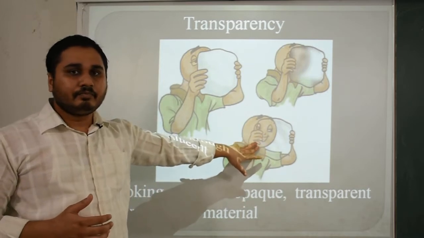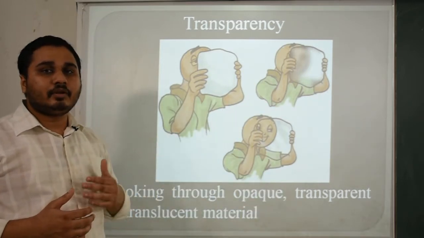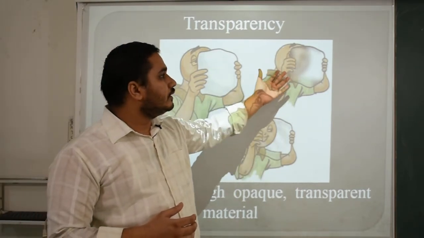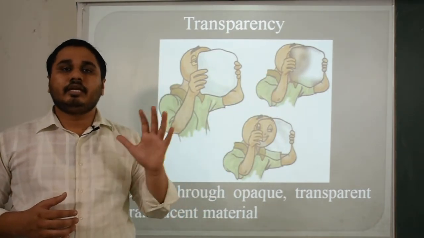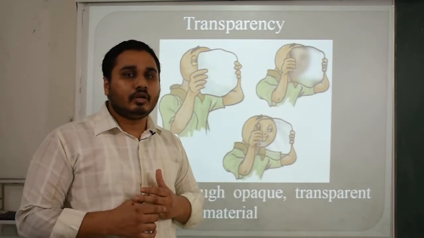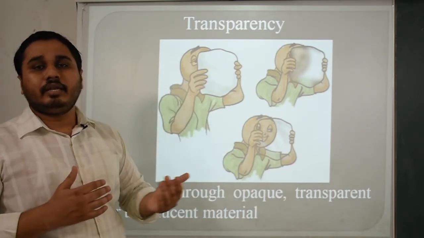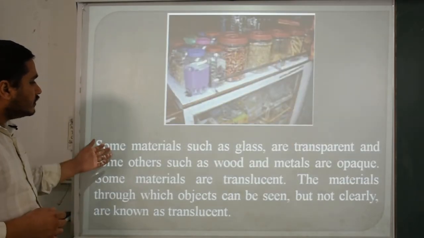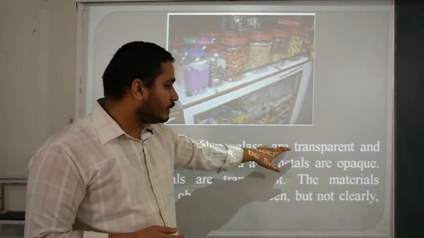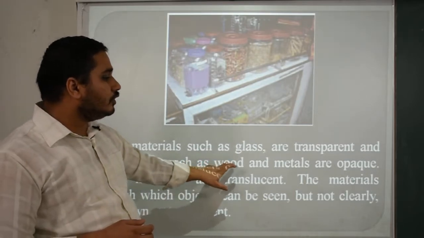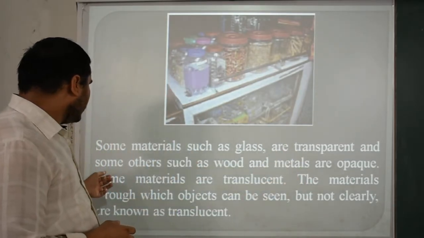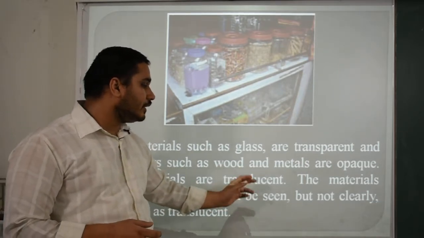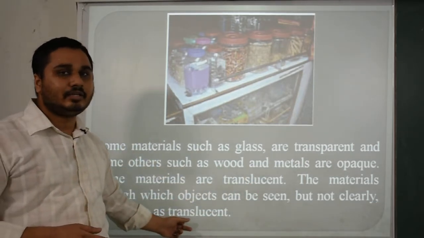This is transparent, in which you can easily see other things from one source to another. Then here is opaque, where some kind of visibility is there, but the transparency is of a very low level. Then translucent, where no light will be reflected right there. Moving here, some materials such as glass are transparent and some others such as wood and metals are opaque. Some materials are translucent. These materials through which objects can be seen but not clearly are known as translucent.